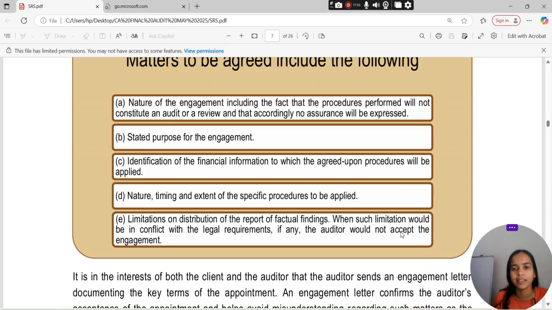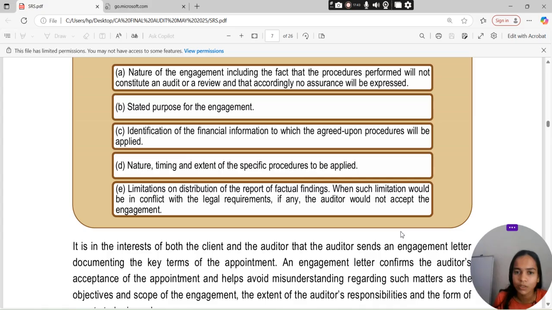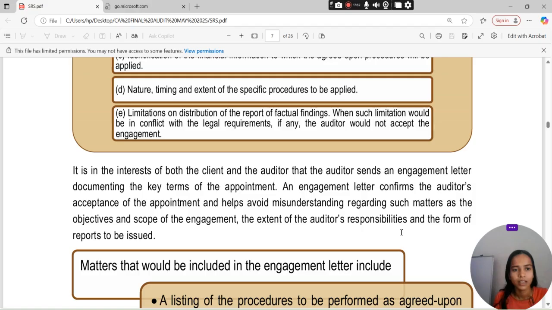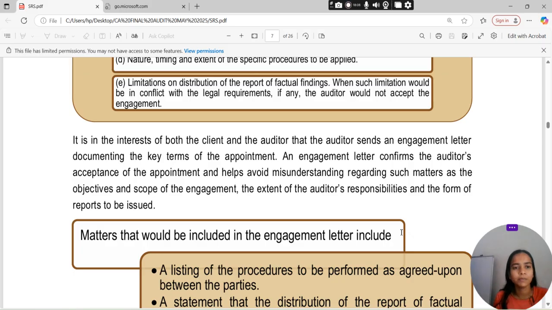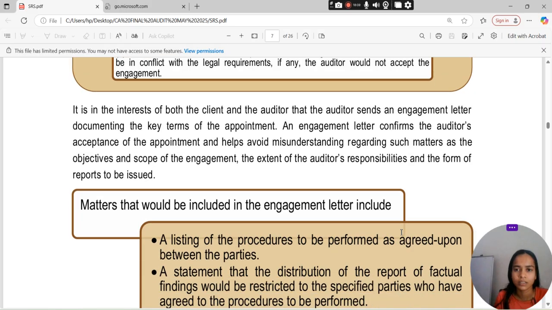Identification of the financial information to which the agreed upon procedures will be applied. The nature, timing and extent of the specific procedures to be applied. Limitation on distribution of the report of factual findings, when such a limitation would conflict with legal requirements. If any, the auditor would not accept the engagement. It is in the interest of both the client and the auditor that the auditor sends an engagement letter documenting the key terms of appointment. An engagement letter confirms the auditor's acceptance of appointment and helps avoid misunderstanding regarding matters such as the objective and scope of the engagement, the extent of the auditor's responsibility and the form of report to be issued.